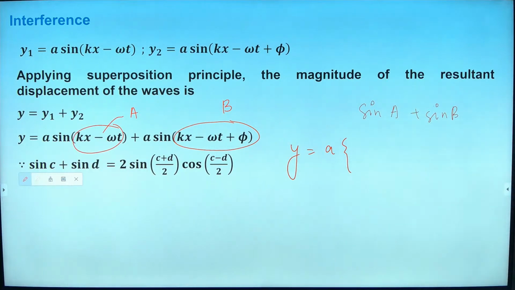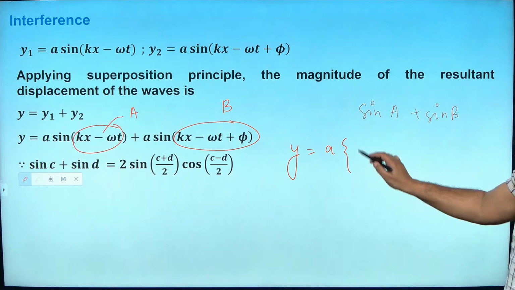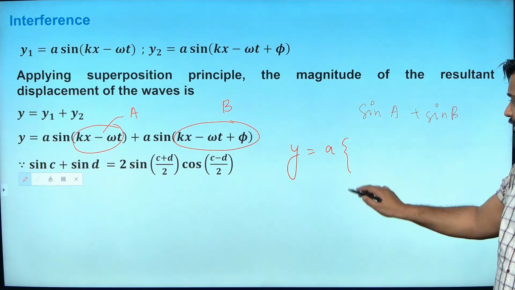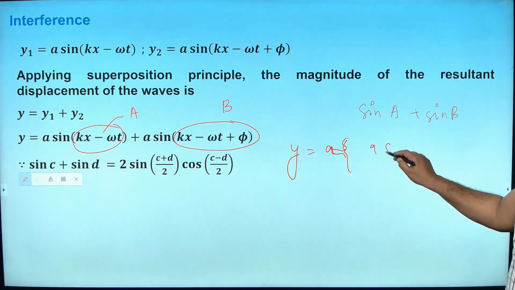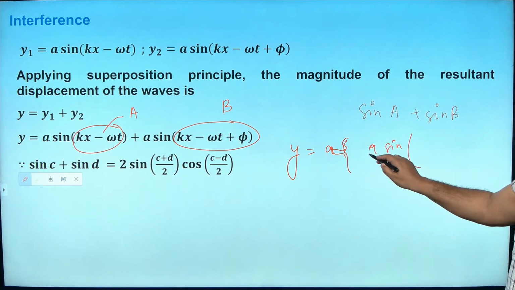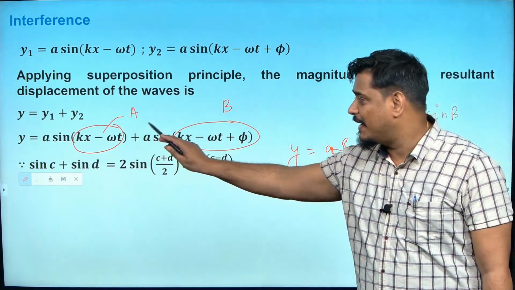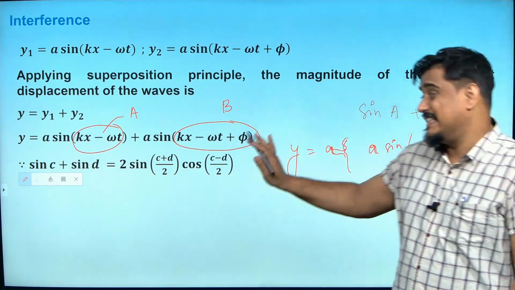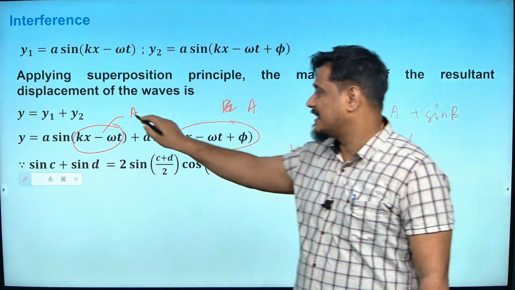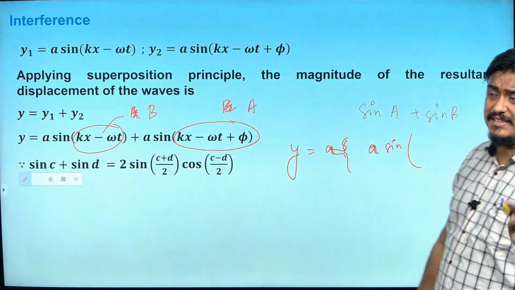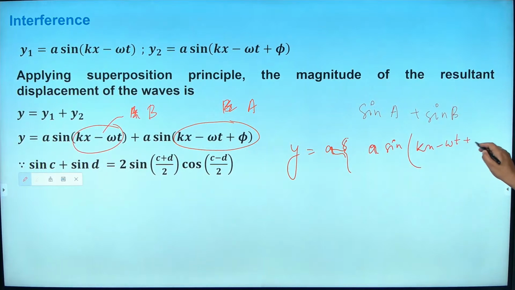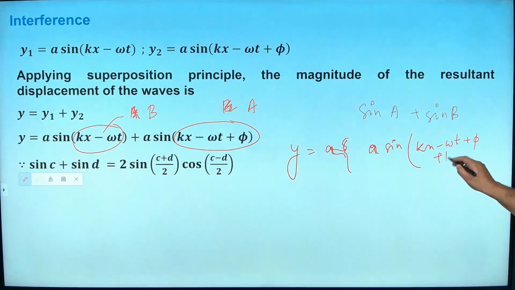Now let us proceed with the question. So y equals 2a sine of (A plus B) by 2. What is A plus B? kx minus ωt plus φ plus kx minus ωt. For easy calculation I will take this as A and this as B. It will be easy to calculate and will save my time. So it will become (kx minus ωt plus φ plus kx minus ωt) by 2. Do you agree?